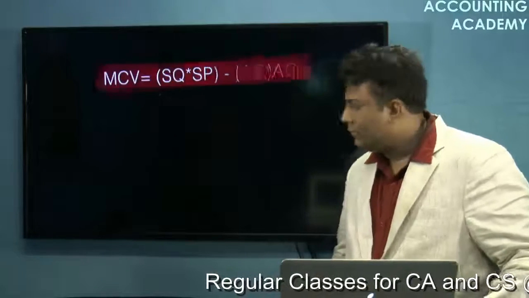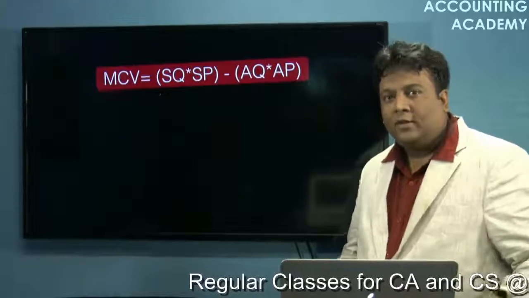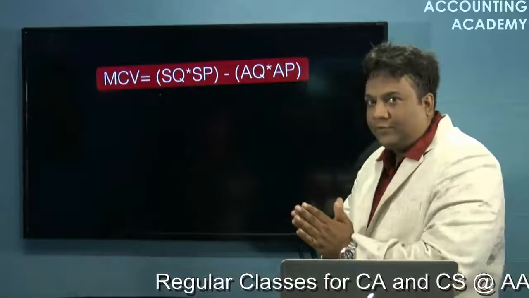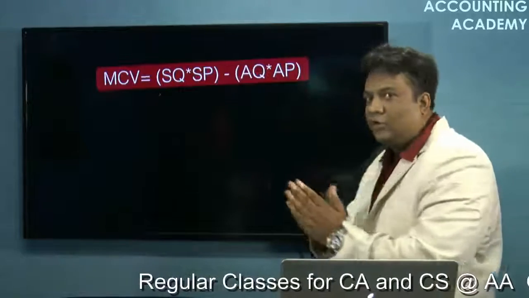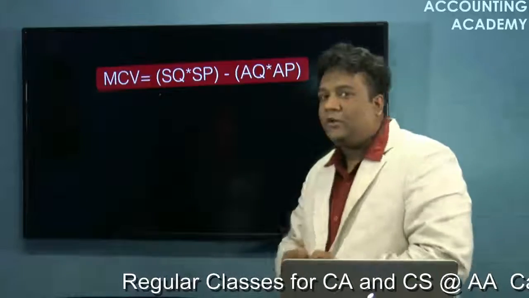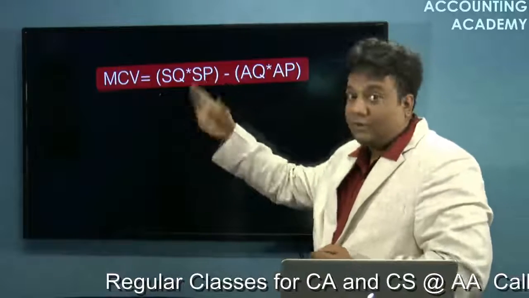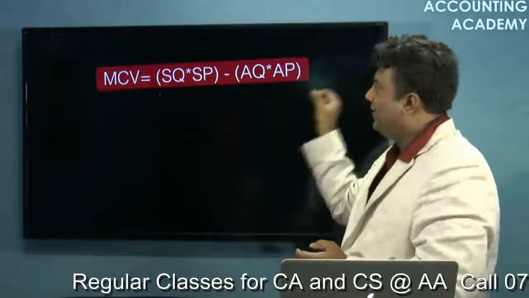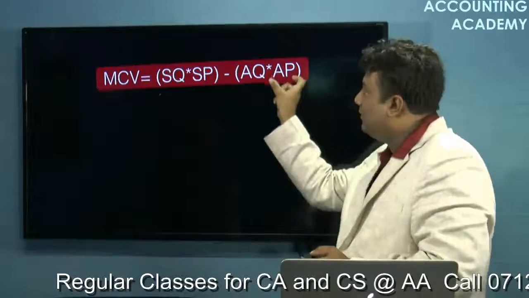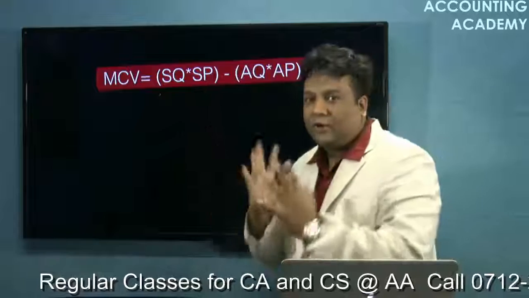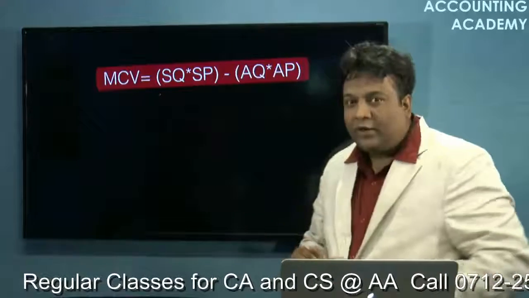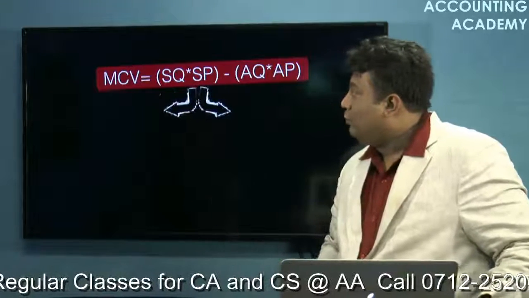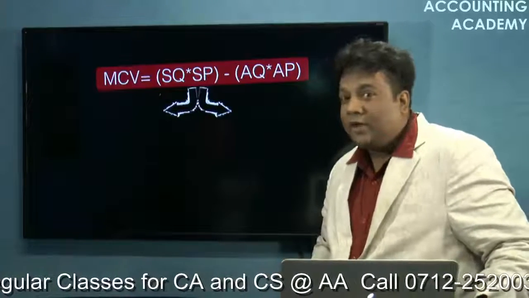First we calculate the material cost variance. Material cost variance is standard cost minus actual cost. How to calculate the standard cost? It's the standard quantity, we have just calculated that. Standard quantity multiplied by standard price minus actual quantity into actual price. This is the actual cost, this is the standard cost. This is how we will calculate the cost variance. Now, as we have discussed, it will be divided into two parts, price variance and quantity variance.